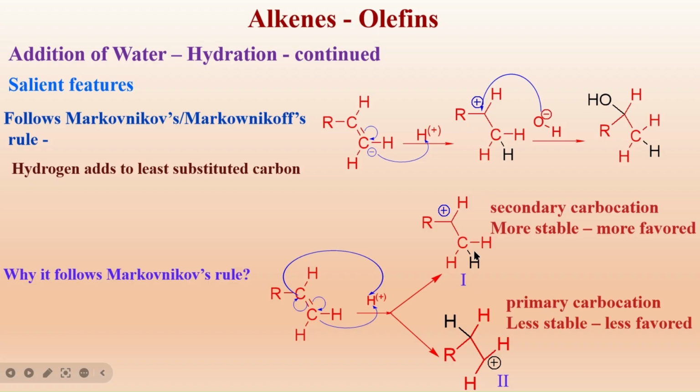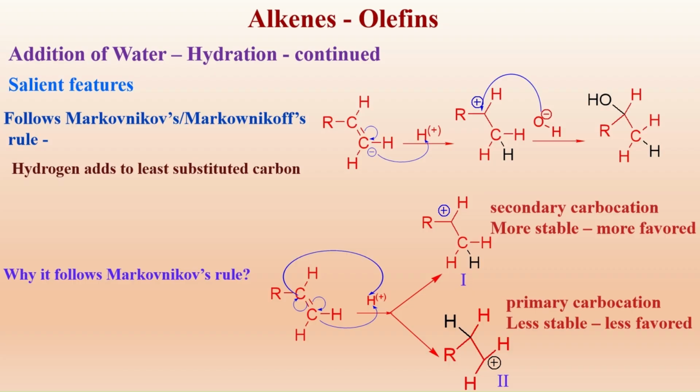That's why hydrogen adds to the least substituted carbon as it forms the more stable intermediate, and hence the OH attacks the more substituted carbon, and H attaches to the least substituted carbon. This is Markovnikov's rule. And why does it follow Markovnikov's rule? To form the most stable carbocation, that is the reaction intermediate.